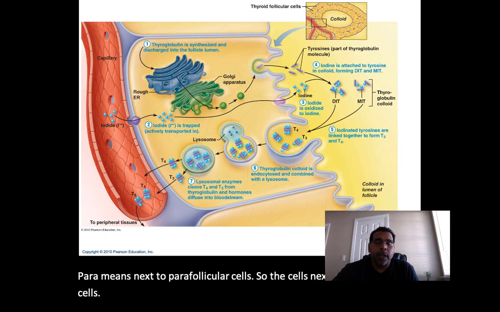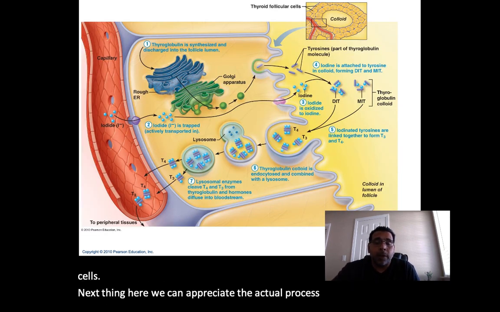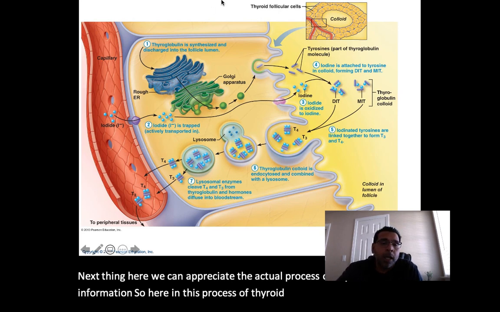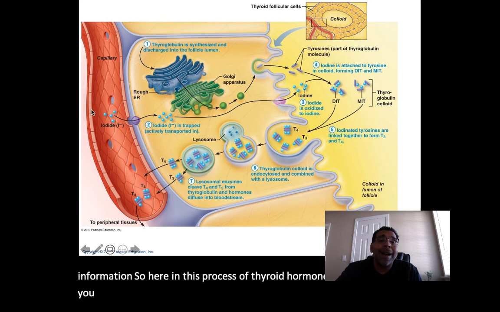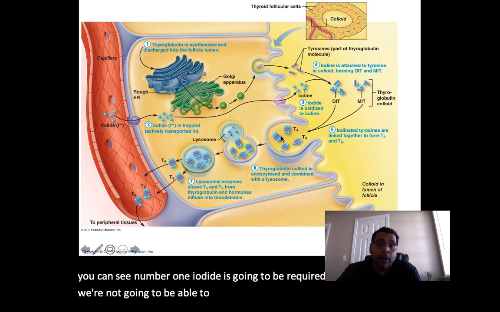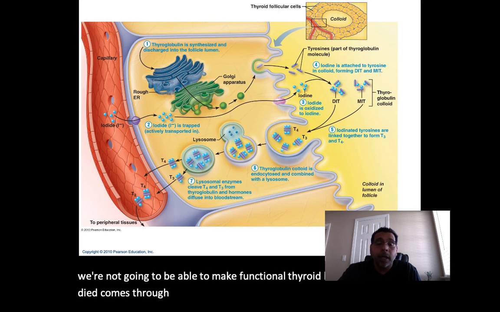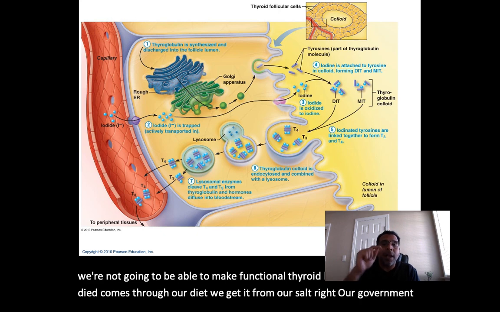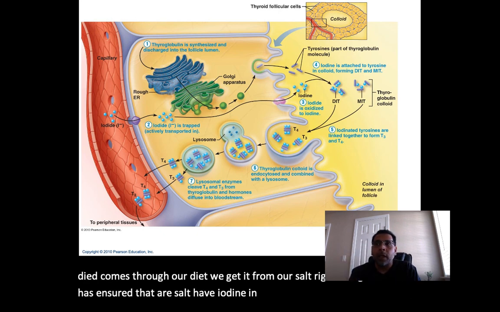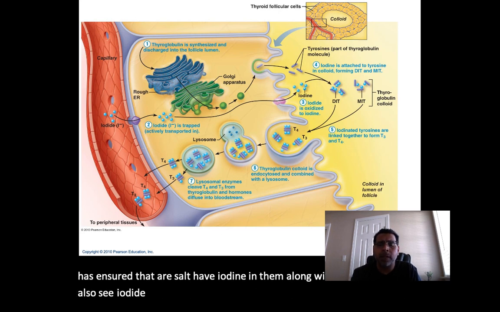Next in here we can appreciate the actual process of thyroid hormone formation. So here in this process of thyroid hormone formation, you can see, number one, iodide is going to be required. Without iodide, we're not going to be able to make functional thyroid hormones. So iodide comes through our diet. We get it from our salt. Our government has ensured that our salts have iodide in them. Along with the salt, we can also see iodide in shellfish, I believe.